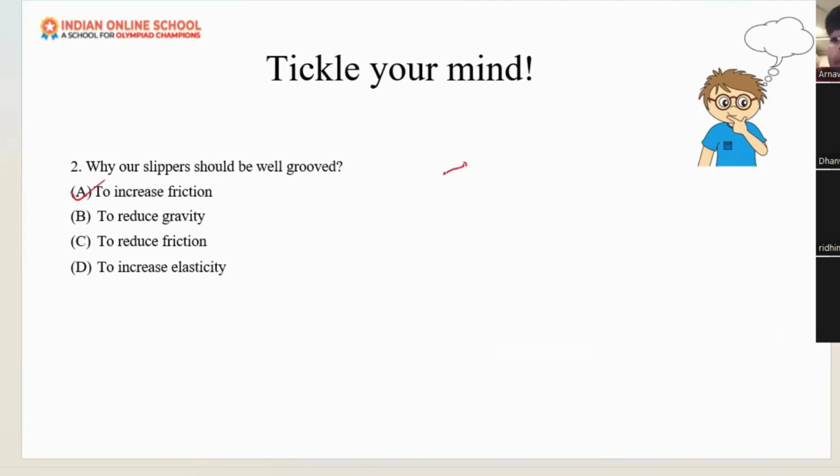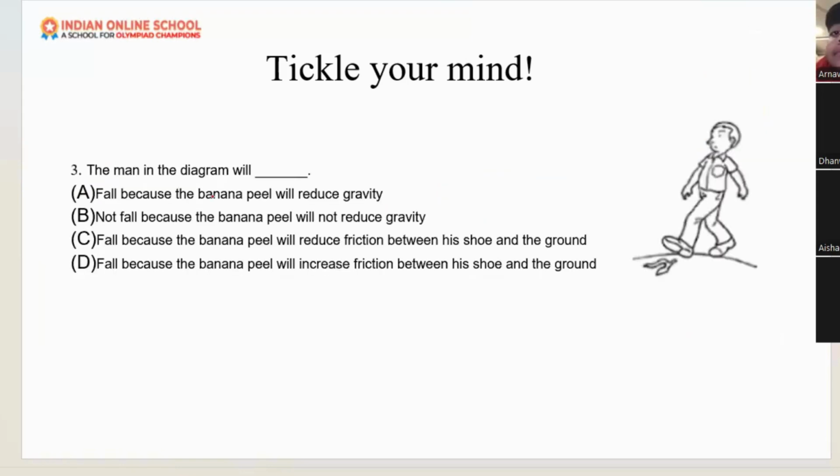What will happen if there is an increase in friction? We will not fall easily because the spikes are there. So A is the answer.